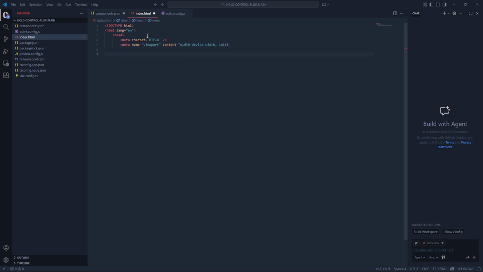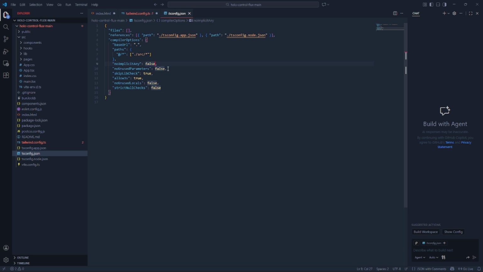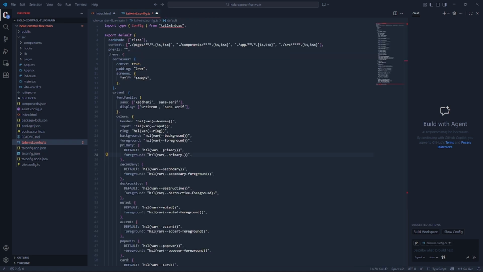I finished the HTML. Now it is time to work on the tsconfig. Well, that's over with. Now let's work on the tailwind.